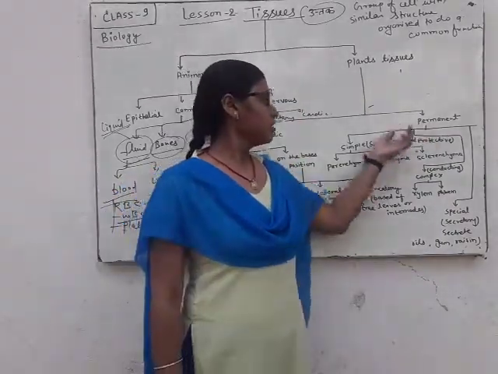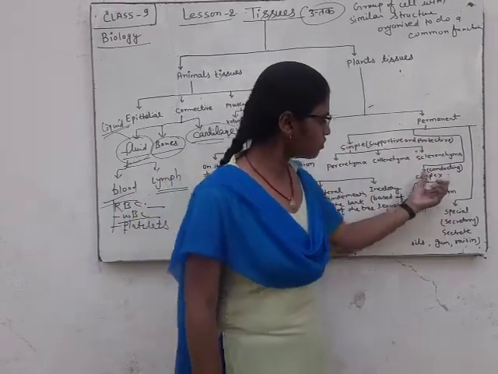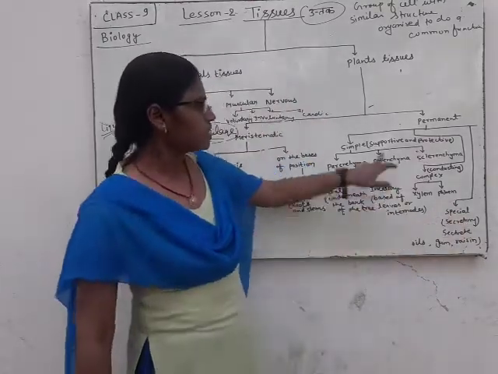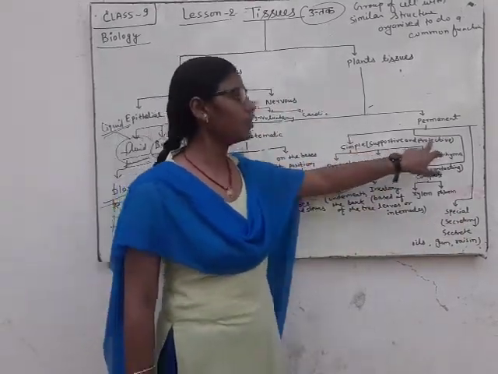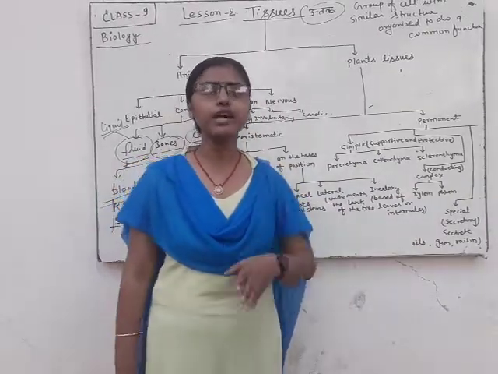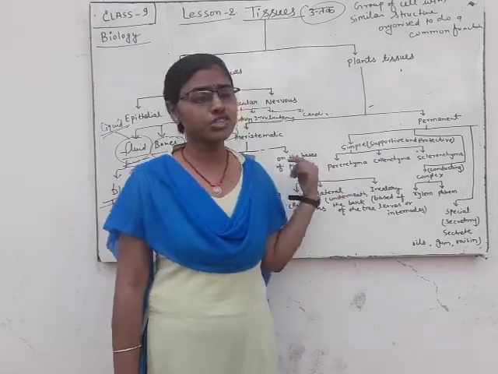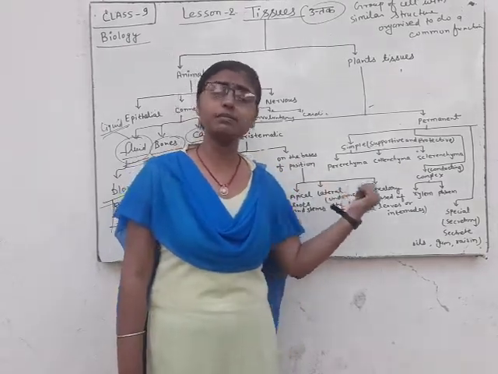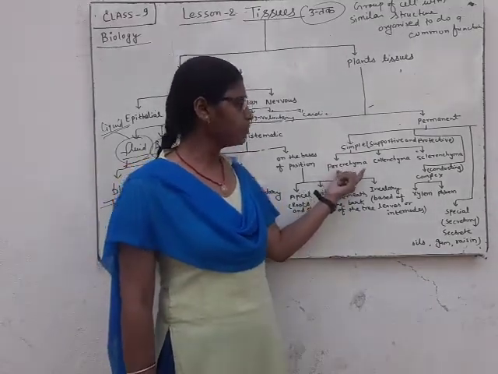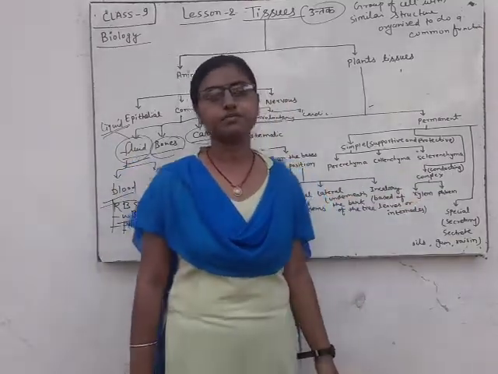Children, simple tissue, conductive tissue and special tissue. You can see here, simple tissues are called supportive and protective tissue. Simple tissue provides the support and protection of the plant, so this type of tissue is known as simple tissue. Simple tissues are classified into three groups: parenchyma, collenchyma and sclerenchyma.